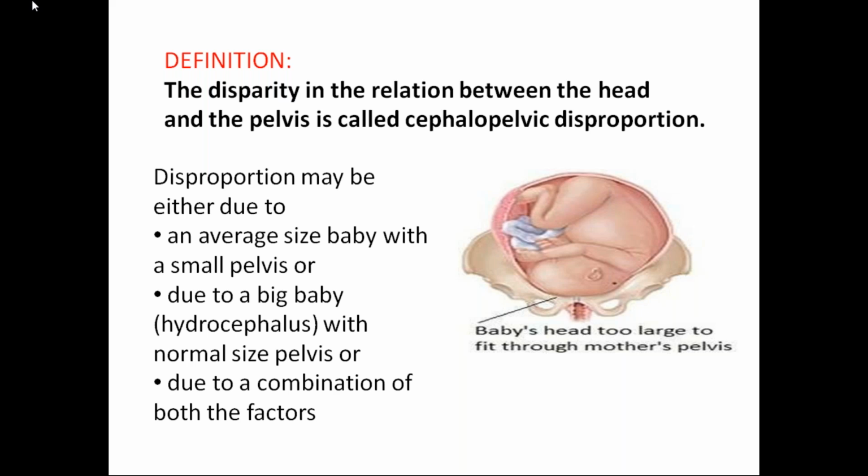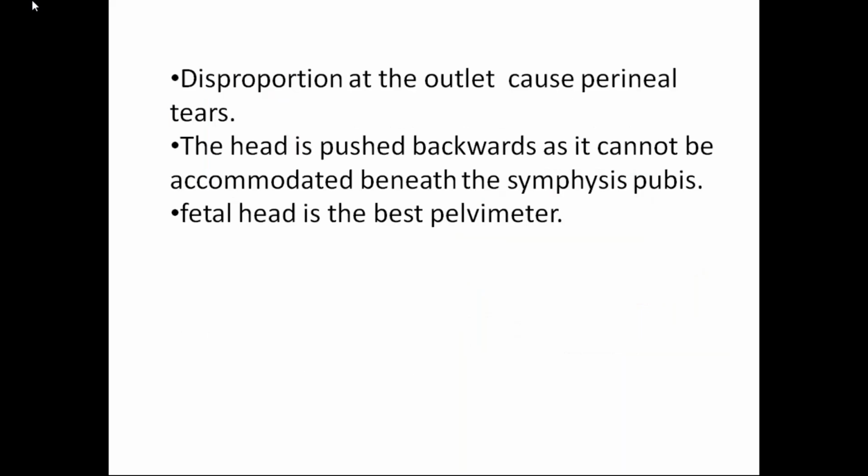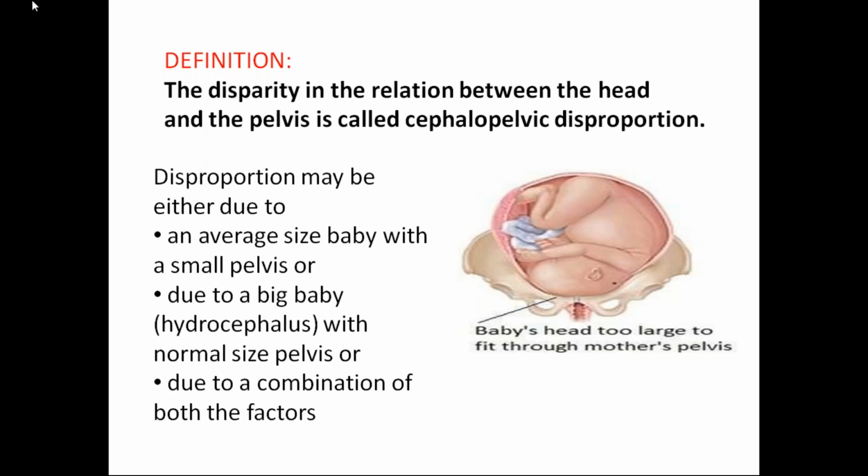So when you have a CP child or when there is a prolonged labor, all this will give a clue that the patient's pelvis is not good. So the previous history is a clue for cephalopelvic disproportion. All this you have to keep in mind before taking history. You have to ask all these points. Disproportion is whether due to an average size baby with a small pelvis, or due to a big baby with hydrocephalus, or due to a combination of both the factors, right?